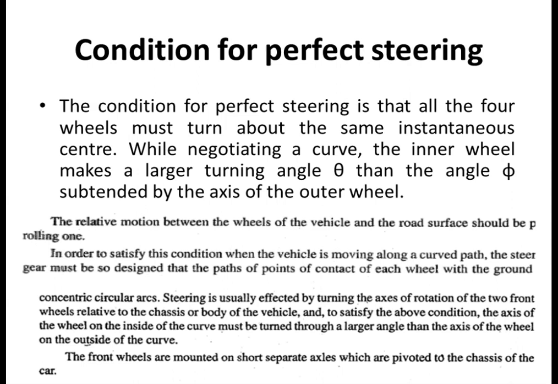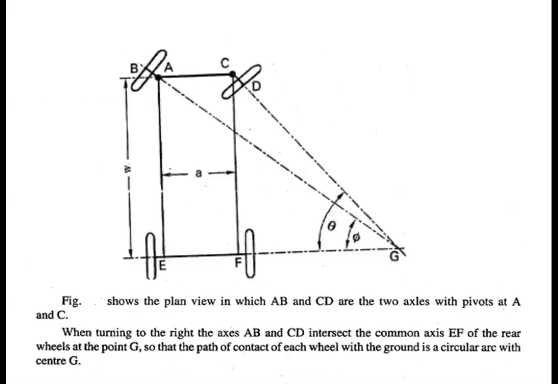Okay, so the front wheels are mounted on short separate axles which are pivoted to the chassis of the car. So you can see this figure. Suppose in this case we have AC as the front side axle and EF as the rear side axle. So A to B is connected with the wheel on the left side and C to D is connected with another wheel here. So when the vehicle takes a turn, you can see in this figure, okay, the total distance along the width is a, and the total length here is given as W.